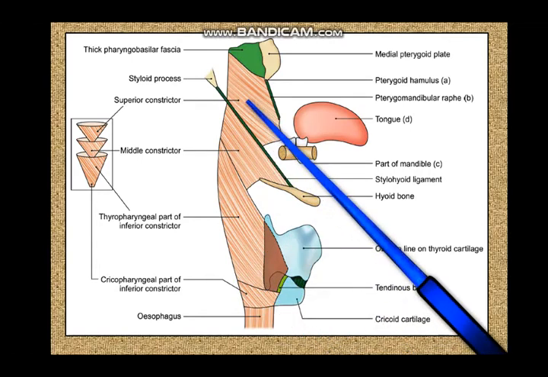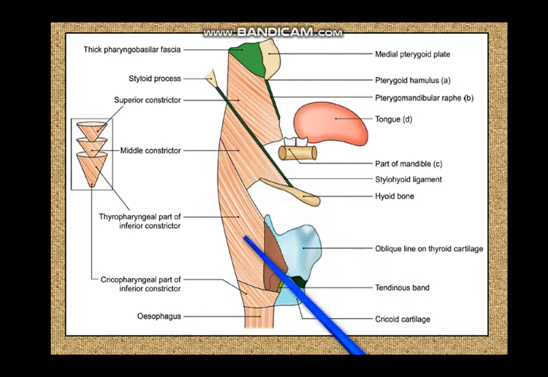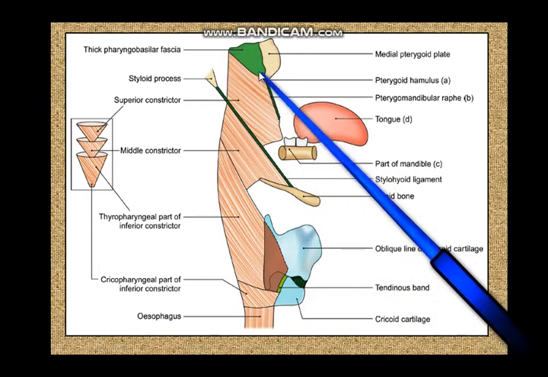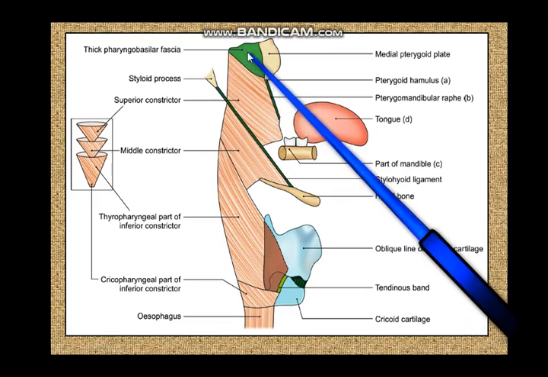So now we have seen the superior constrictor, we have seen the middle constrictor, and we have seen the inferior constrictor. Now there are a number of structures. Now above the superior constrictor, you can understand that this superior constrictor, between the pterygoid hamulus and the pharyngeal tubercle, has a free upper end. And this free upper end does not have the muscle, but it does have the covering fascia of the pharyngeal muscles, that is the buccopharyngeal fascia and the pharyngobasilar fascia.